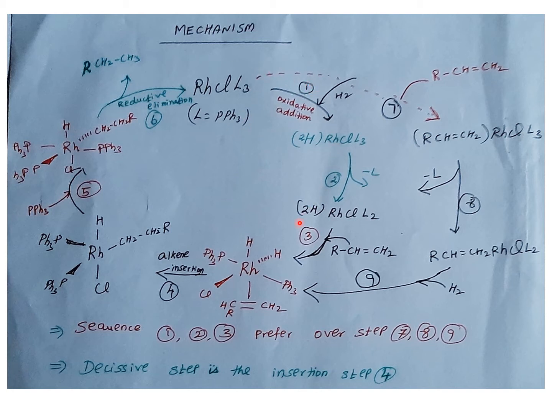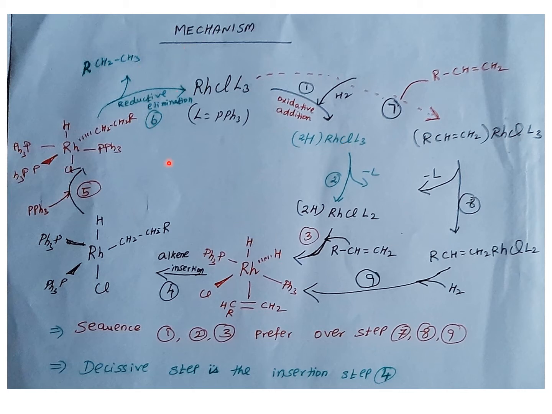So the pathway 1 to 3 is more favorable than pathway 7, 8, 9. And the decisive step, the major step in this hydrogenation, is the migratory insertion. As I said, when there is a migratory insertion, it is the rate determining step or decisive step. So this is how the mechanism proceeds in the Wilkinson catalyst, the first generation or basic Wilkinson catalyst.